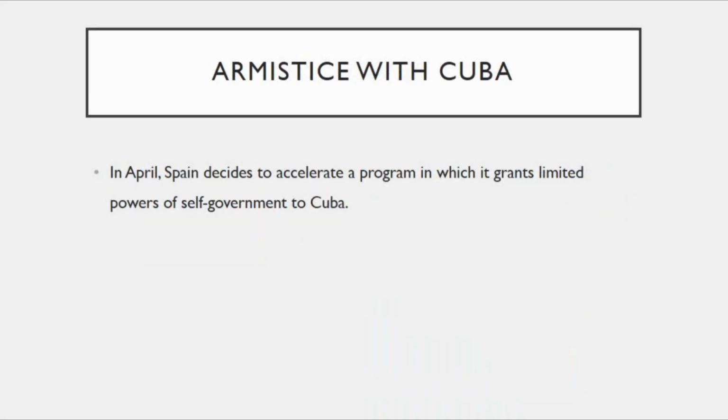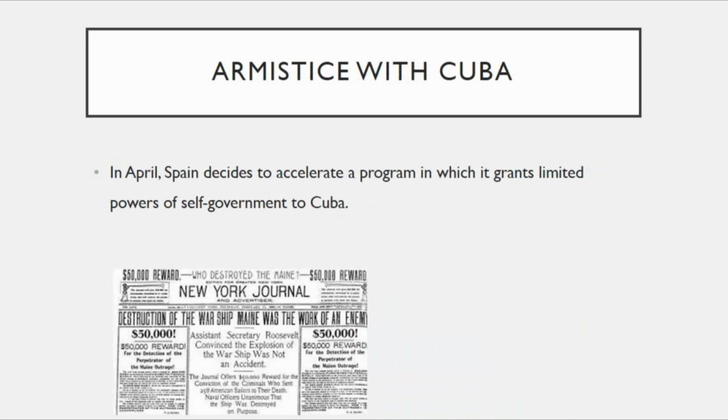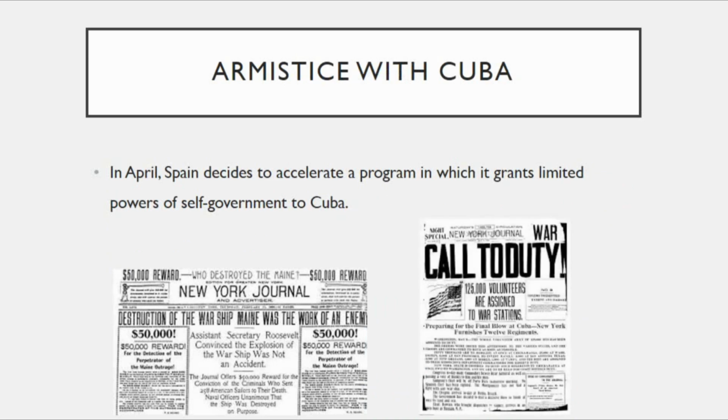Armistice with Cuba. In April, Spain decides to accelerate a program in which it grants limited powers of self-government to Cuba. These are some headlines of the moment.